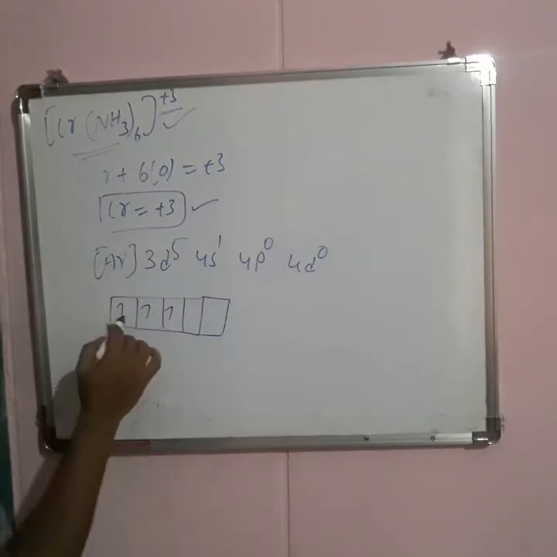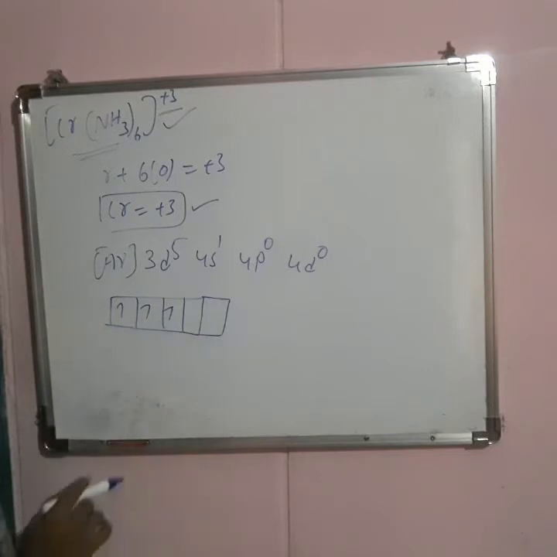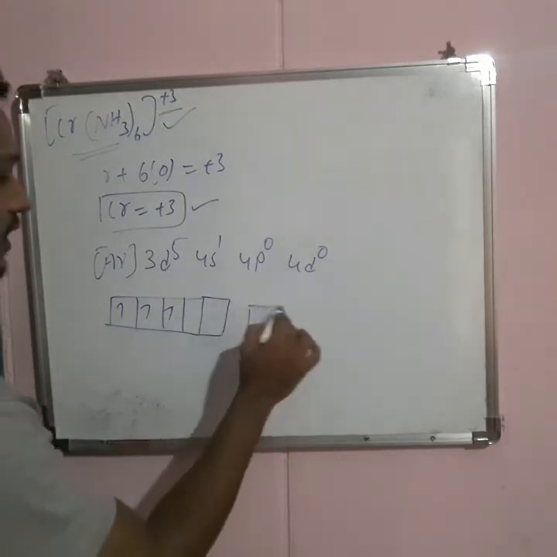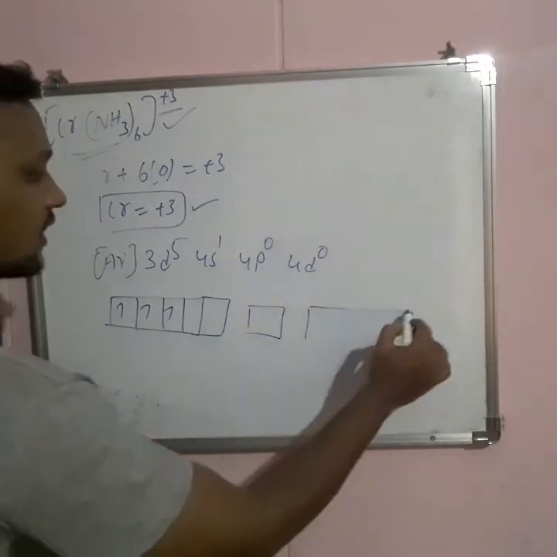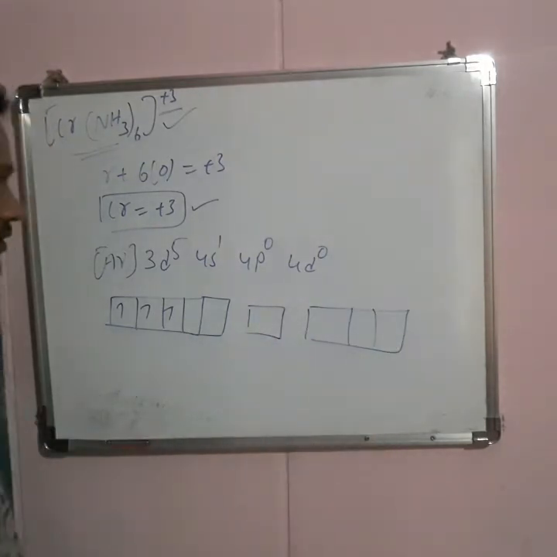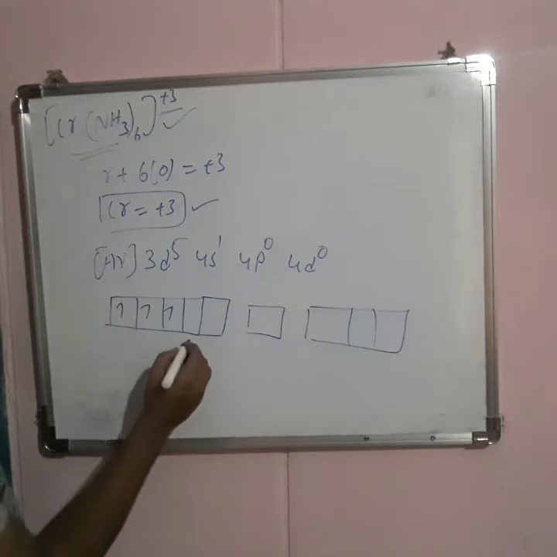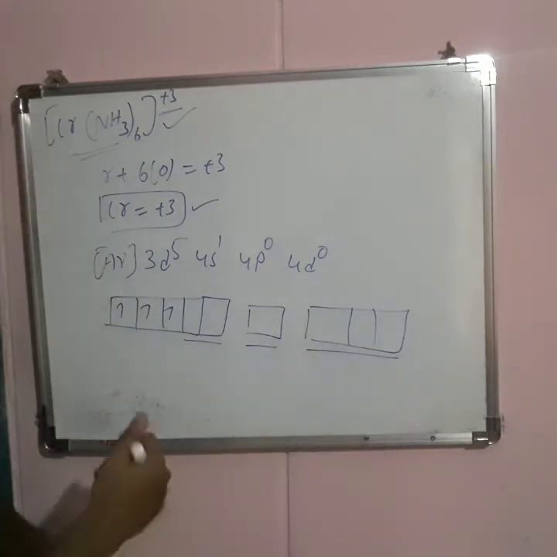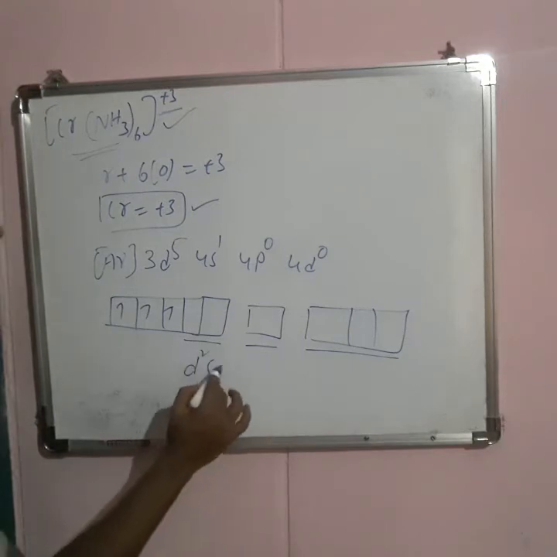So here 3 electrons remain in the d orbitals, and 2 vacant d orbitals are available, and 1 s orbital and 3 vacant p orbitals. Now these 2 d orbitals, 1 s orbital and 3 p orbitals intermix and form d2sp3 hybridization.